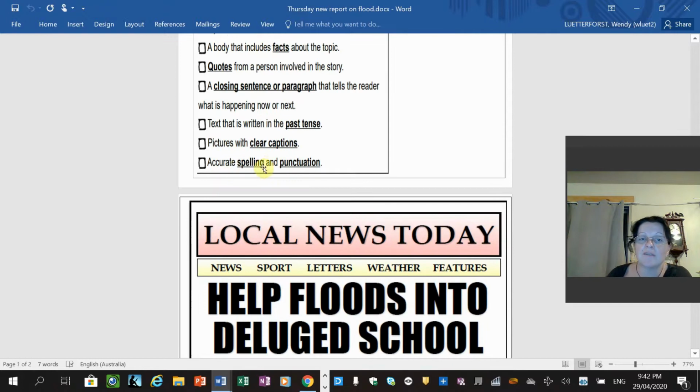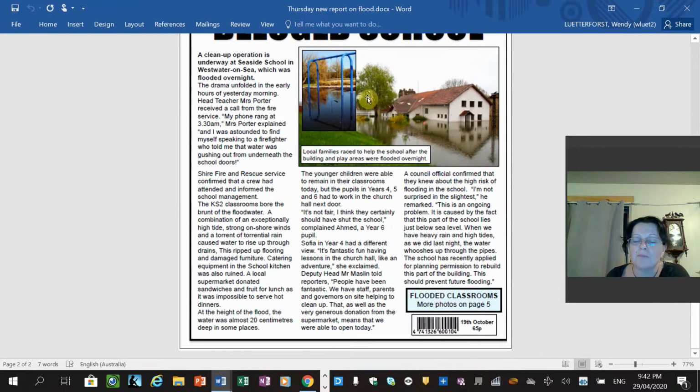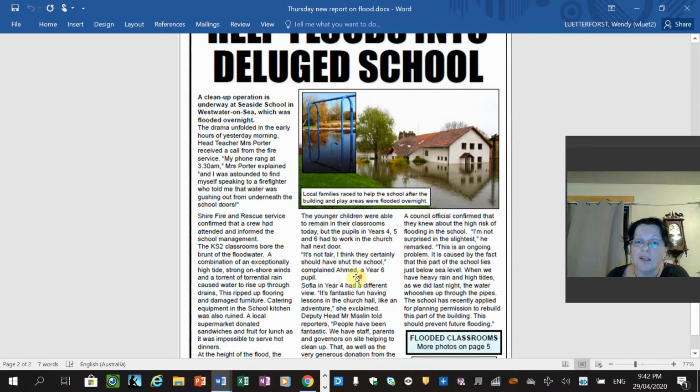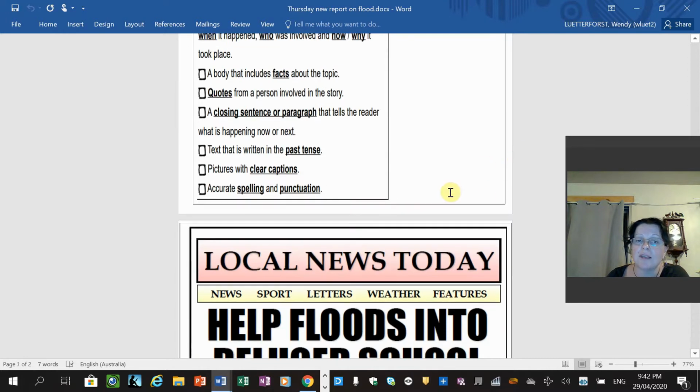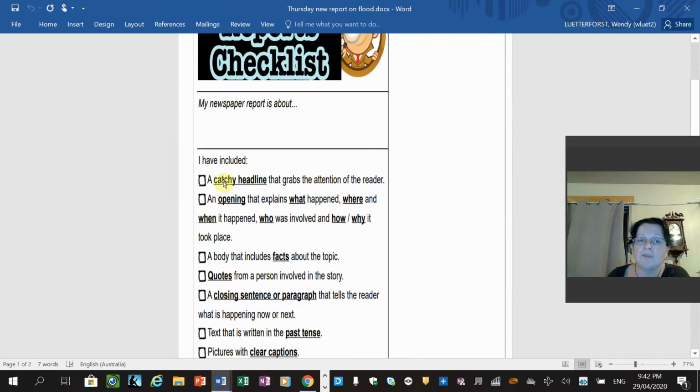And then, does it have accurate spelling and punctuation? And as we know, in advertisements and newspaper reports, written text is called copy. So I want you to go through, because quite often there are mistakes in newspaper reports, and I want you to see if you can find a mistake either with the spelling or with the punctuation. If you have this printed out, highlight it and circle it and then write it in, and if you haven't, just write it in.